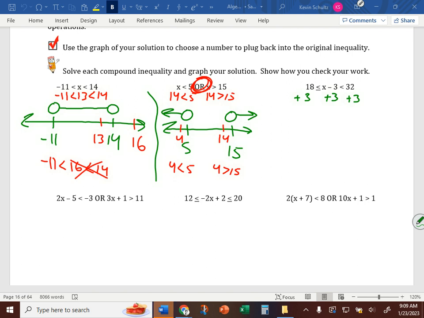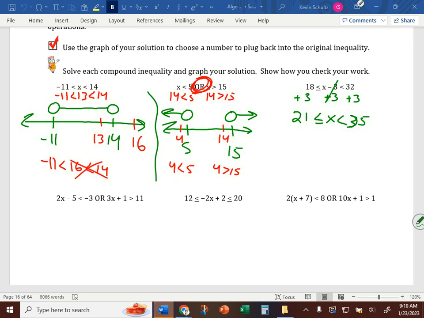Adding 3 cancels that out and gives us x in the middle, which is what we want. We also add 3 to both outside values, and we get 21 and 35.